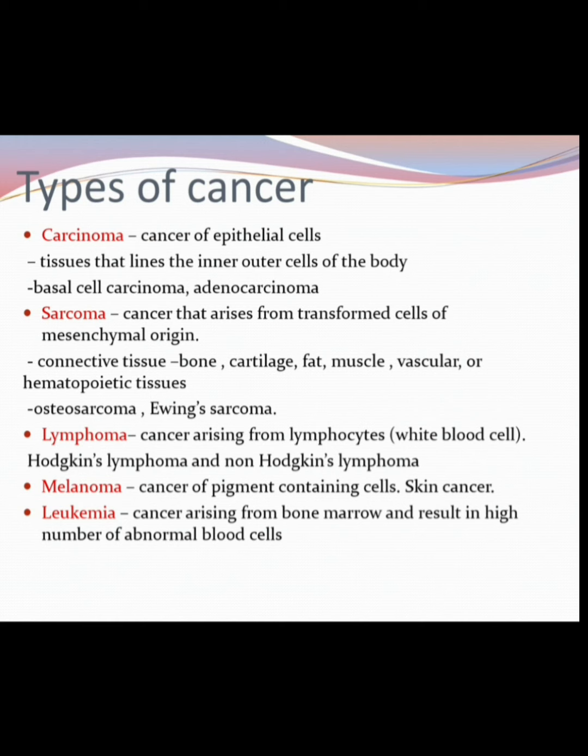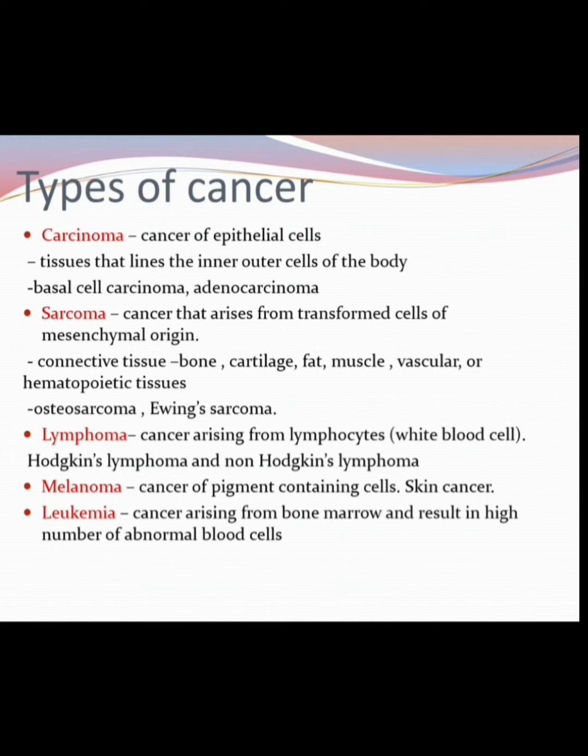Next is sarcoma, cancer that arises from the transformed cells of mesenchymal origin, connective tissues like the bone. If the bone is affected, then it is known as osteosarcoma. If the cartilage is affected, it is known as chondrosarcoma. If the fat or adipose tissue is affected, then it is known as liposarcoma.